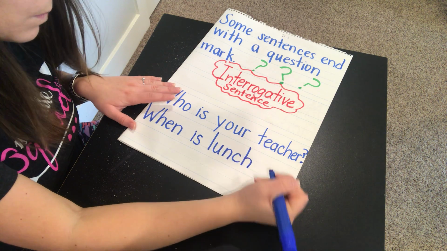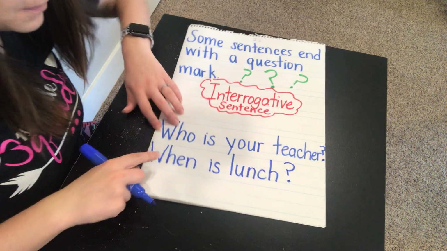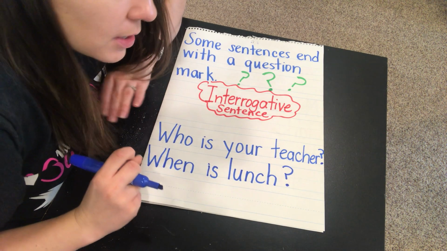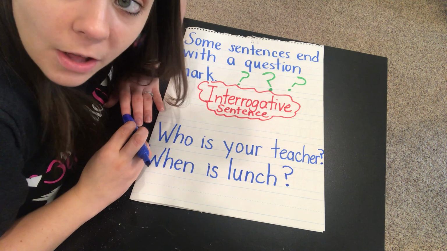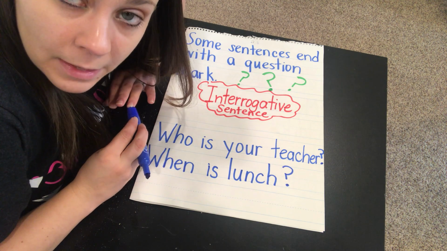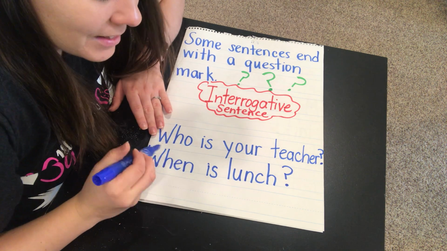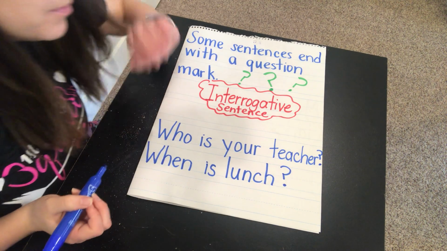C-H. When is lunch? Question mark. This is a question because it's asking, when is lunch? If it was telling, it may say like, lunch is at 11 o'clock. That would need a period at the end if the sentence was, lunch is at 11 o'clock. But it's asking, it's not telling, it's saying, when is lunch? So it needs a question mark.